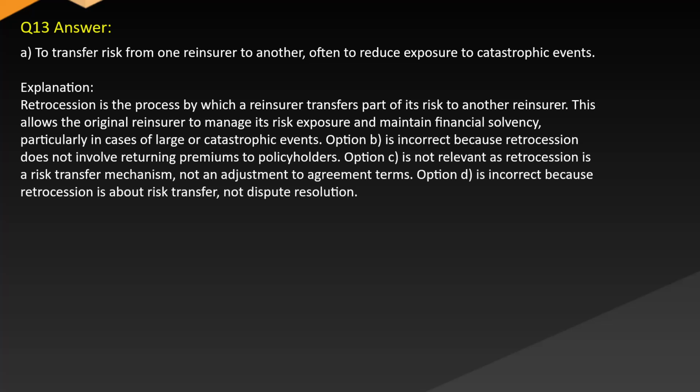Option C is not relevant, as retrocession is a risk transfer mechanism, not an adjustment to agreement terms. Option D is incorrect because retrocession is about risk transfer, not dispute resolution.